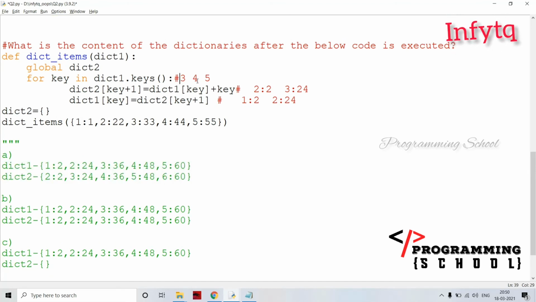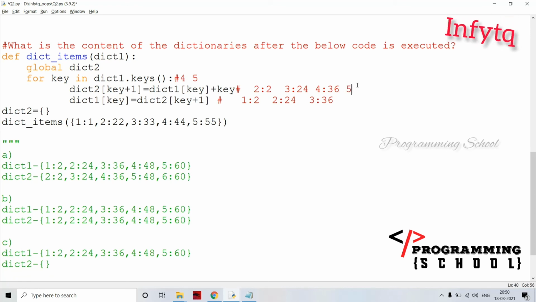Okay, if it is 3, and coming to this one, then 4 colon. Dict1[key] means dict1[3] is 33. 33 plus 3 is going to be 36. Okay, just observe here, 4 colon 36. Is it there or not? Yes. And moving into this one, this is 3 colon 36. 3 colon 36. Is it clear or not? Yes, 3 colon 36. And now I am moving into 4 here.